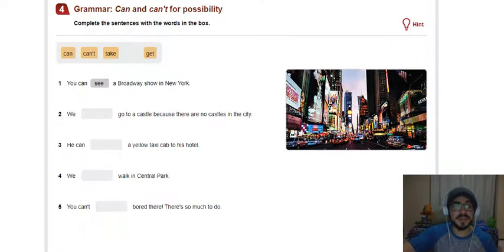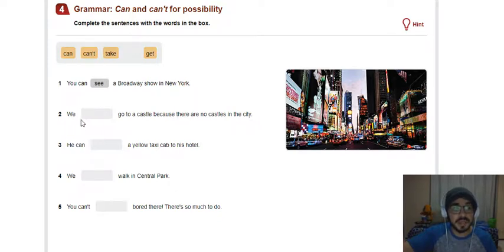Okay, so guys, here there are some questions that you have to complete, right? So here you have can, can't, take, and get. Okay, so you're going to complete. For example, you can see a Broadway show in New York. It's possible to see a Broadway show in New York, right?